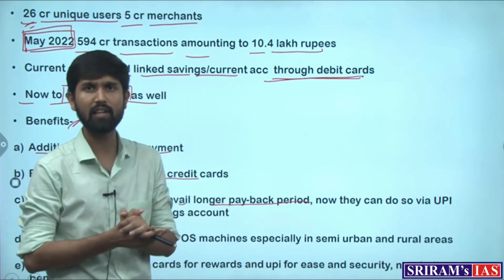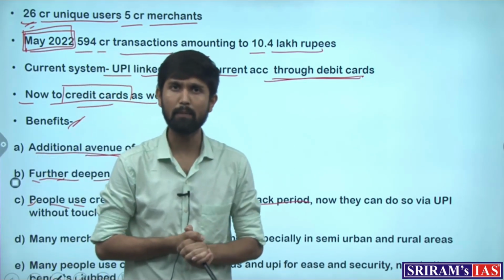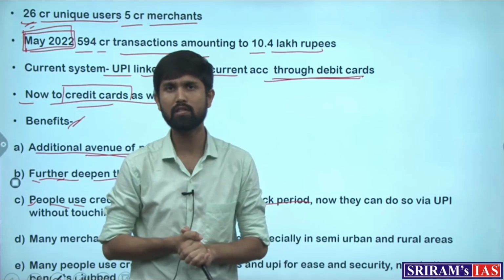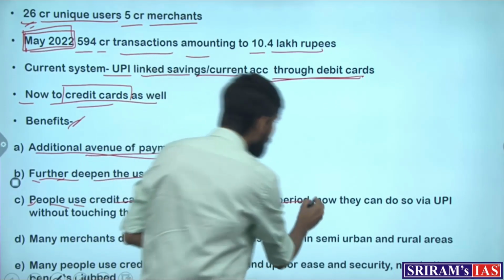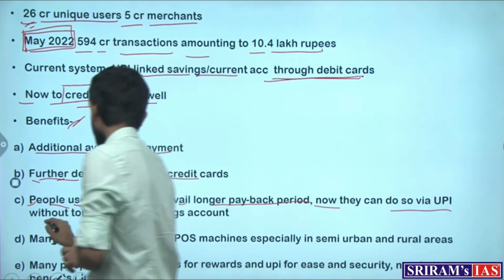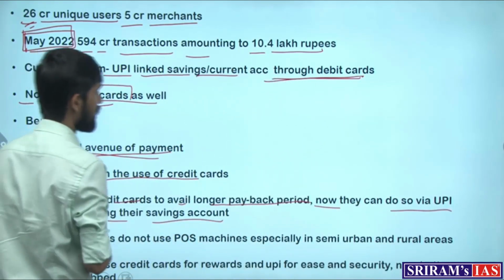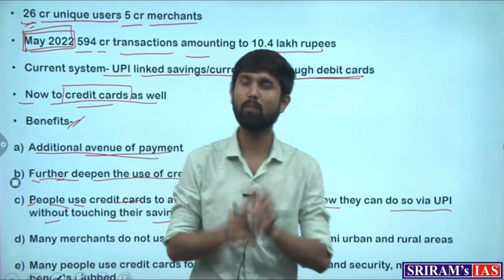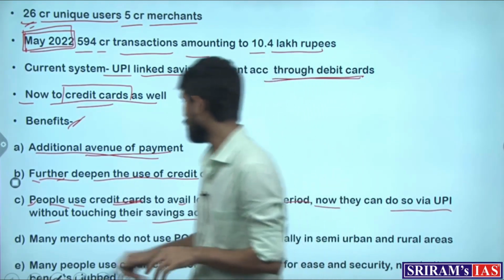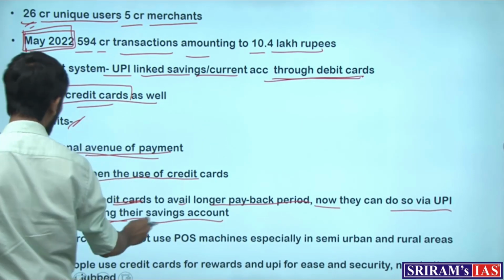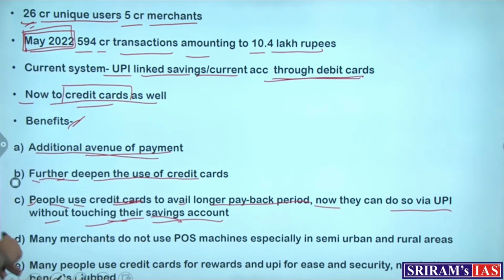That is the feature of credit card, where you swipe the credit card and buy a good or a service and you pay the price for it later. Now they can do so via the UPI without touching their savings account. So it gives them a handy option of using the credit cards with UPI to not touch their savings account.